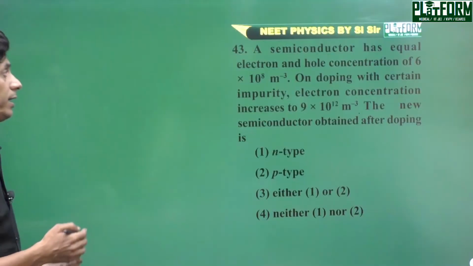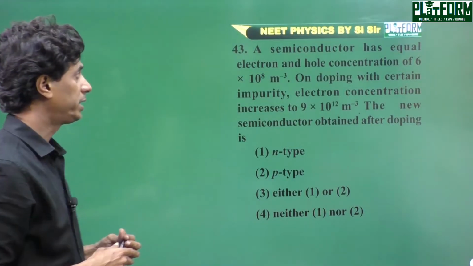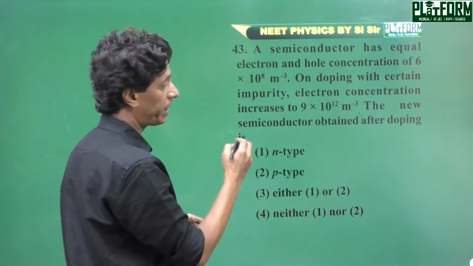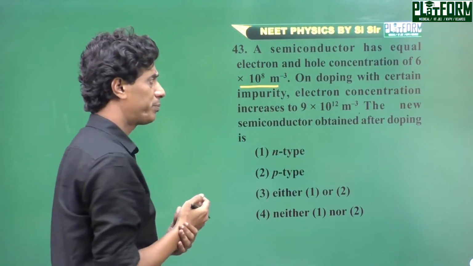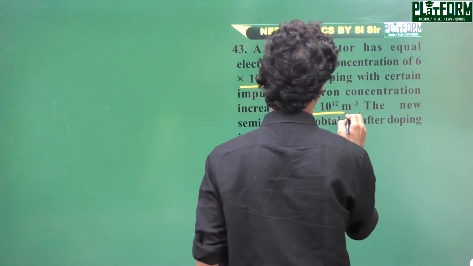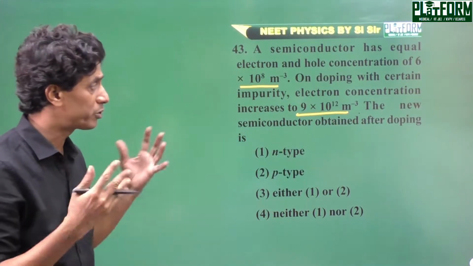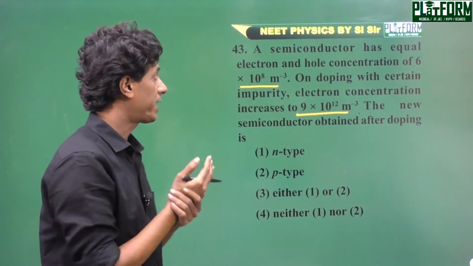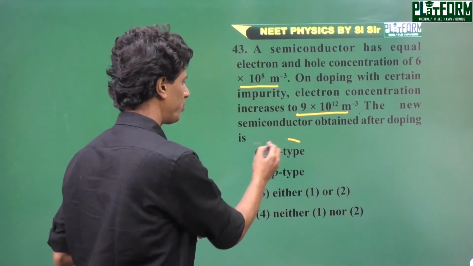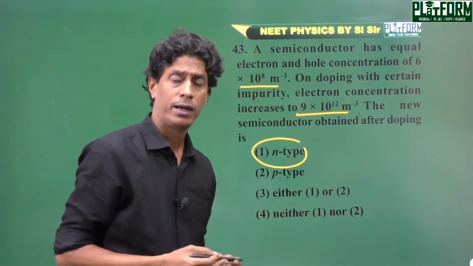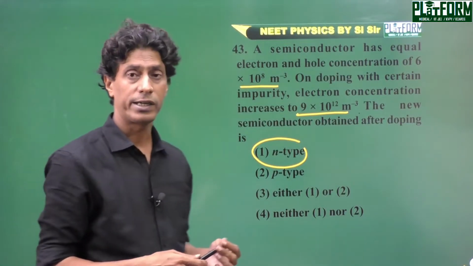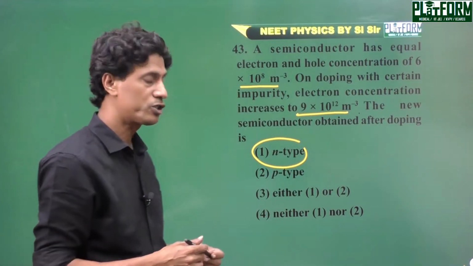Next problem. Let us see what is the question. Question number 43. A semiconductor has equal electron and hole concentration of 6 into 10 to the power 8 per meter cube. On doping a certain impurity, electron concentration increases. So majority carrier is electron. Certainly this type of semiconductor is N type. When any extrinsic semiconductor has majority carrier electron, it is known as N type, and when the majority carrier is hole, this is known as P type.